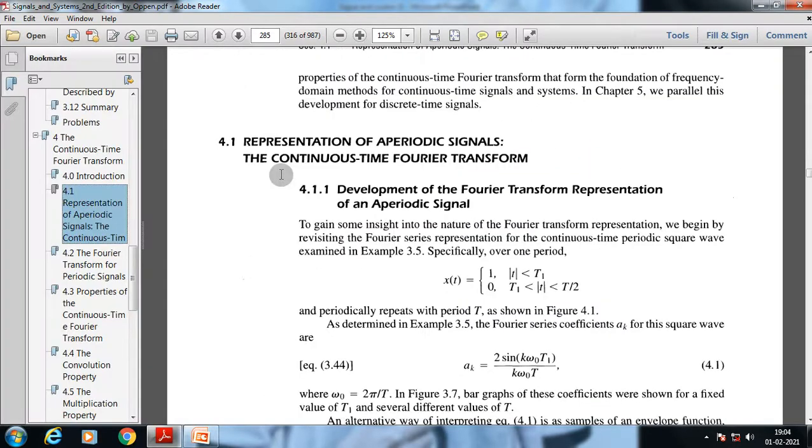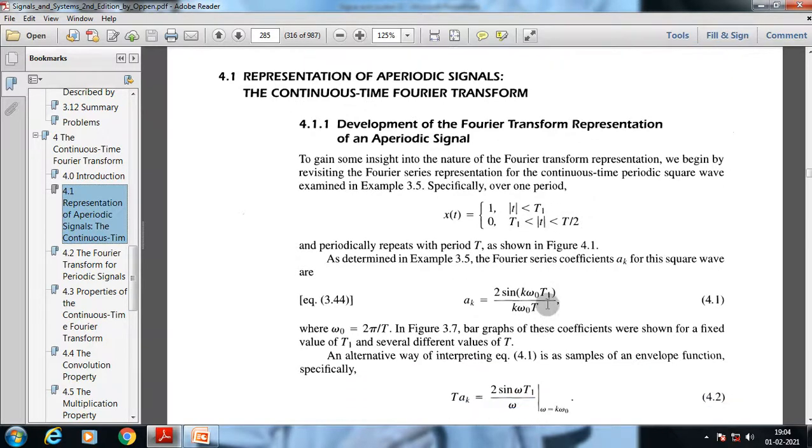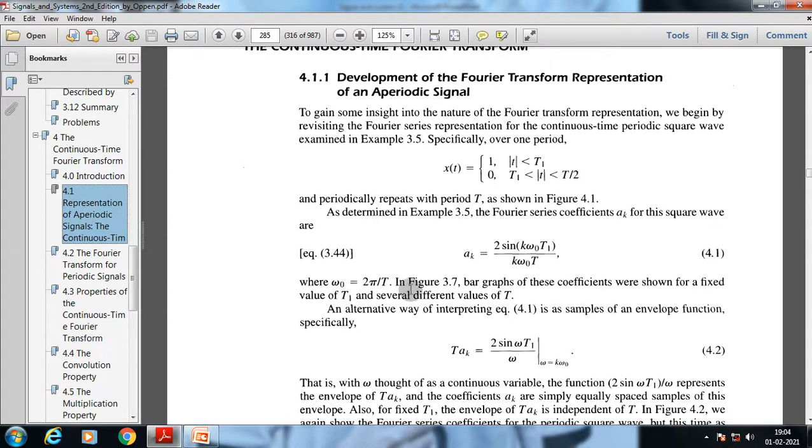Now we take the same example, and we know the relation that a suffix k is equal to sin k omega 0 t1 by k pi, and we know that omega 0 is equal to 2 pi by T. You already know all these values, and we have also shown the bar graph representation.